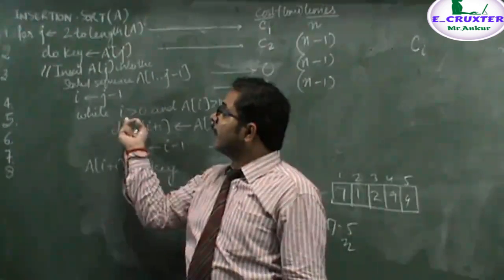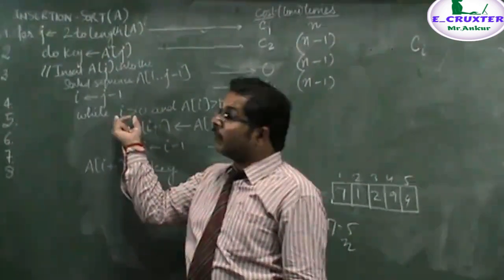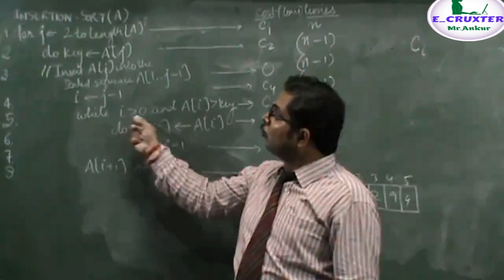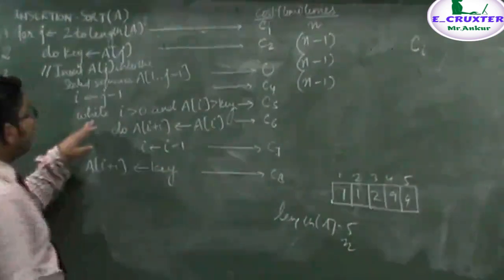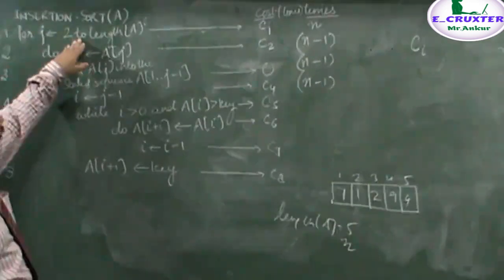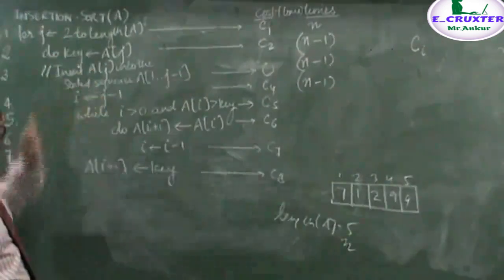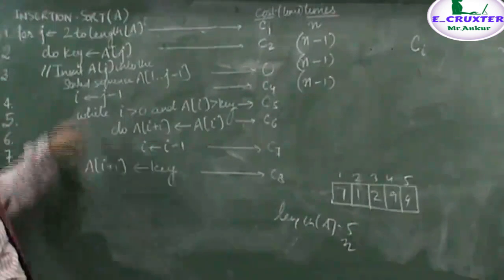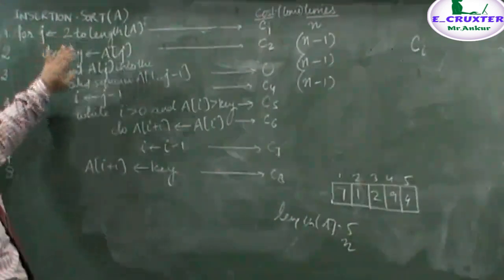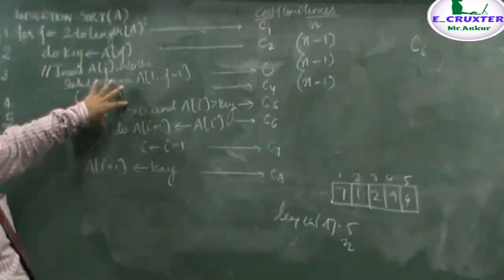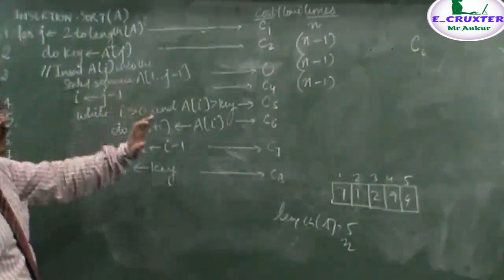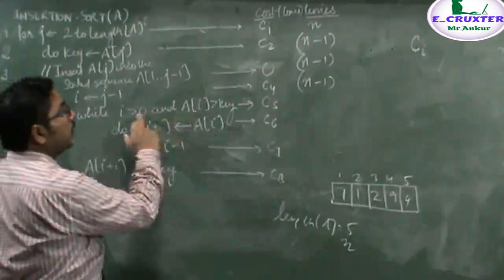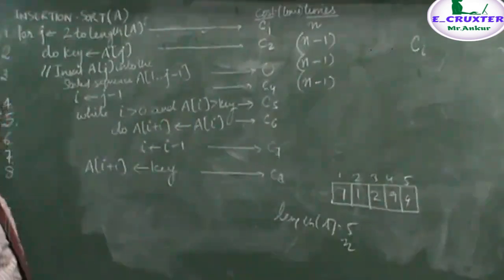But how many times the while loop will be executing depends totally on the value of i. So we can say this while loop is dependent upon the value of j and also on the value of i. That is, this j tells whether the while loop will be executing or not, and this i tells how many times this while loop will be executing. These two conditions together tell how many times this while loop will be executing.